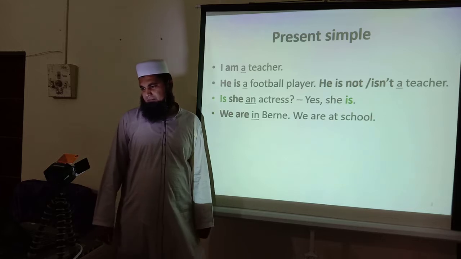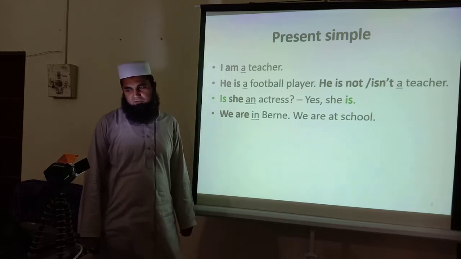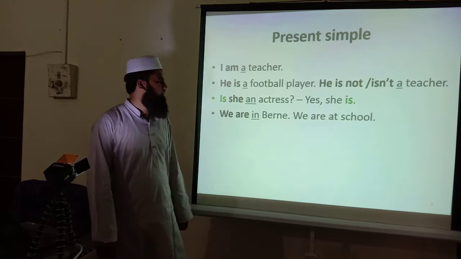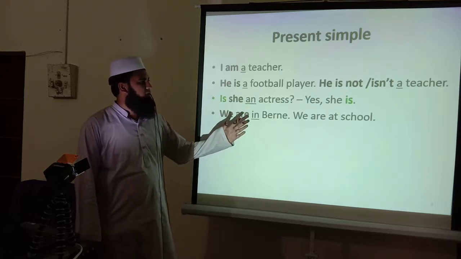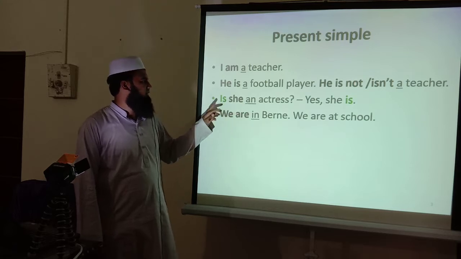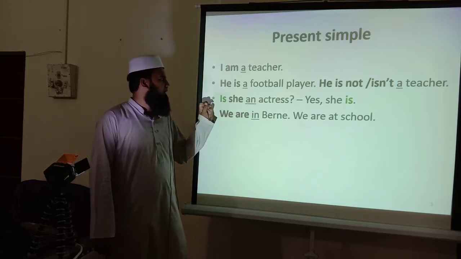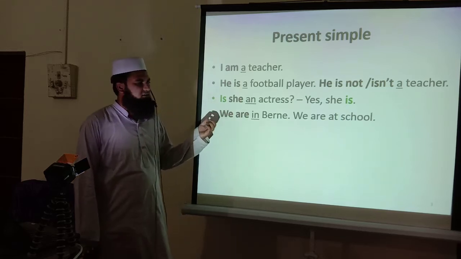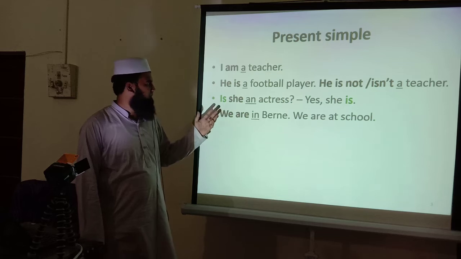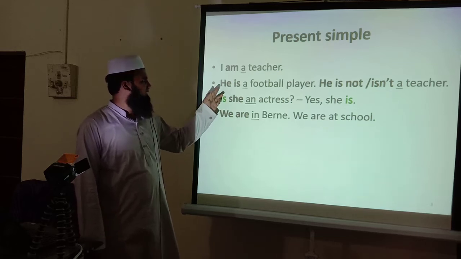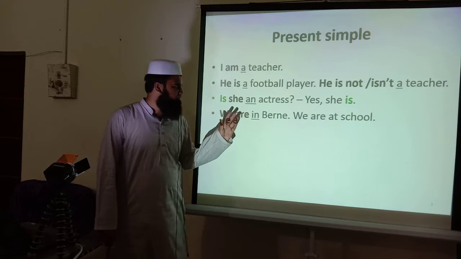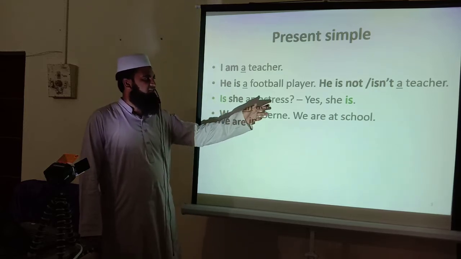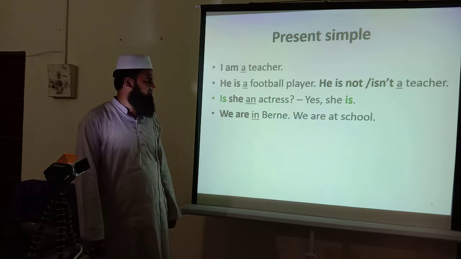So in the present simple: I am a teacher, he is a football player, he is not a football player. We are in a barn, we are at school. Basically the use of is, am and are belongs to the simple present, like he is a football player, she is. And is she an actress? This is a question, and yes, this is the answer to the question: yes, she is.